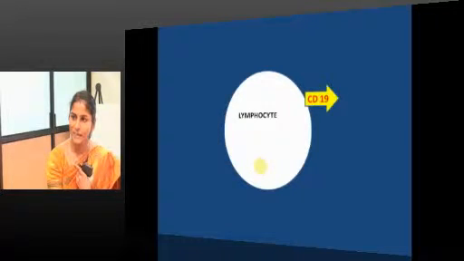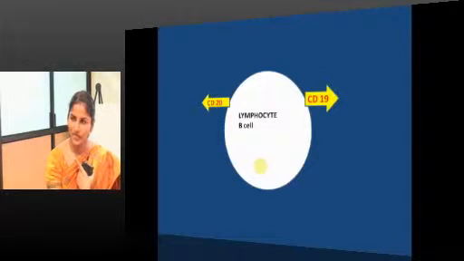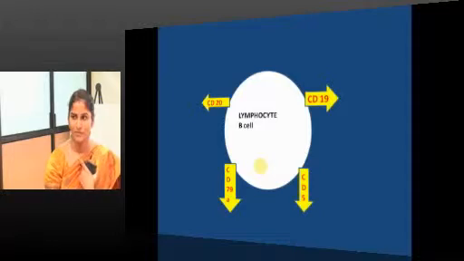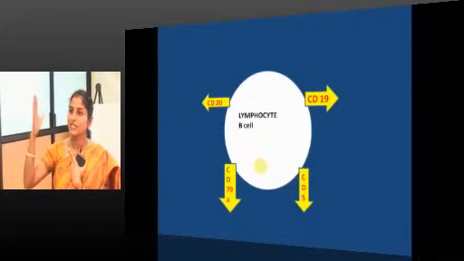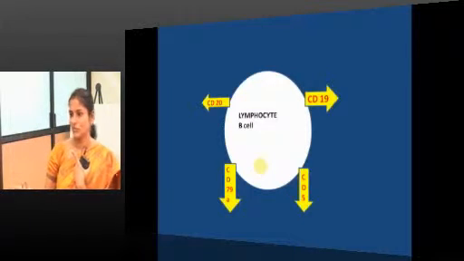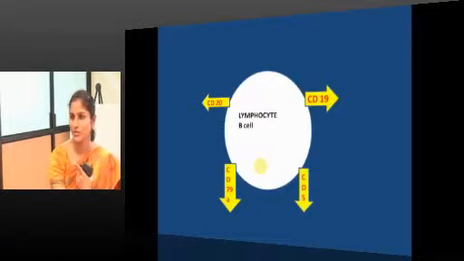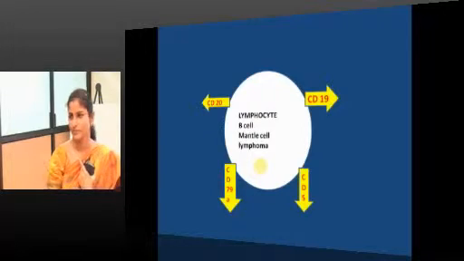CD19, B or T? B cell. CD20, B cell. CD5, CD79A is a B cell. CD5 expression without CD23, mantle cell lymphoma. That's how we will come to a conclusion in immunophenotyping, right.